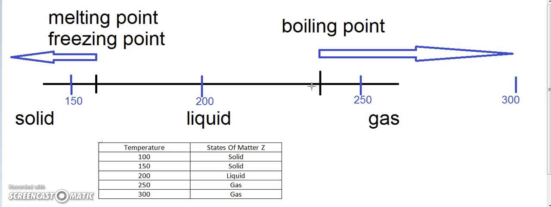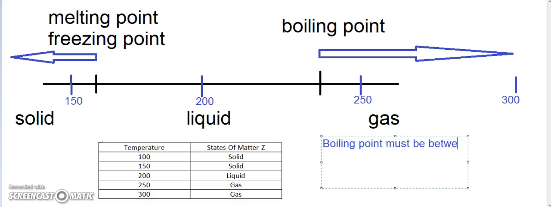Because of that, if you look at this diagram and at Amina's question, the boiling point of this substance must be between 200 and 250 degrees Celsius.